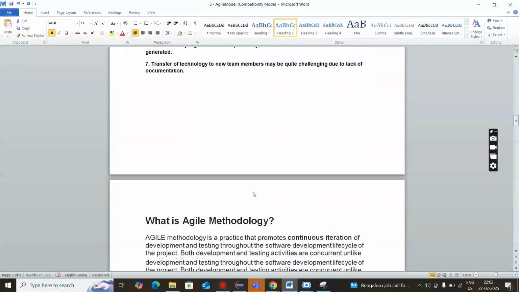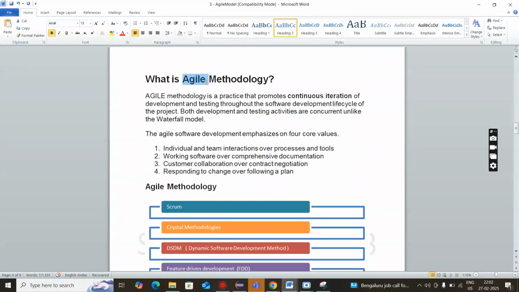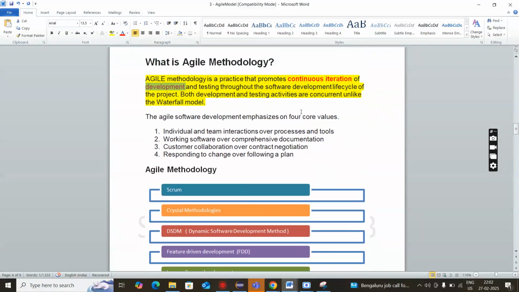Then we have agile methodology. So what is agile methodology? Agile methodology says it's a continuous iteration of development and testing throughout the software development life cycle. So we have continuous iteration of development and testing, meaning the testing and development teams will work parallelly. That is what we call continuous iteration of development and testing throughout the software development life cycle.